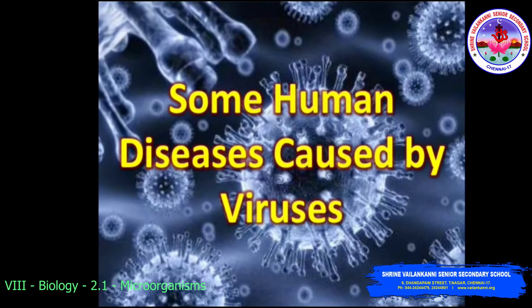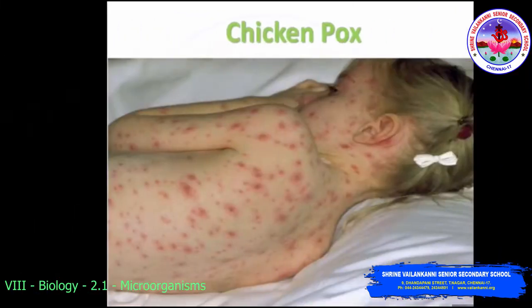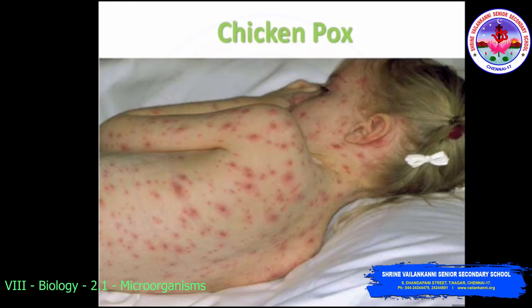Some human diseases are caused by viruses. Let me discuss them one by one. First is AIDS. AIDS is caused by the human immunodeficiency virus, HIV. Next we see chicken pox, which is caused by a virus called varicella zoster virus. It causes an itchy rash with small fluid-filled blisters, commonly called chicken pox. It is highly contagious to people who haven't had the disease or been vaccinated against it. Today a vaccine is available that protects children against chicken pox.